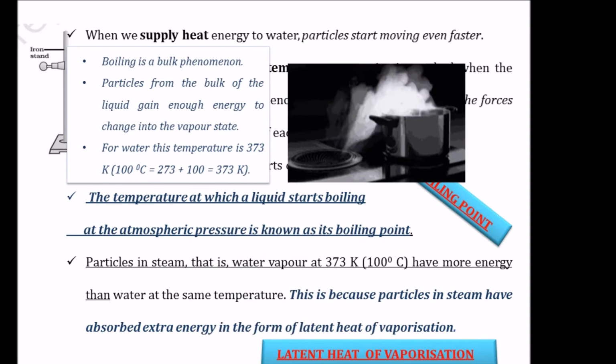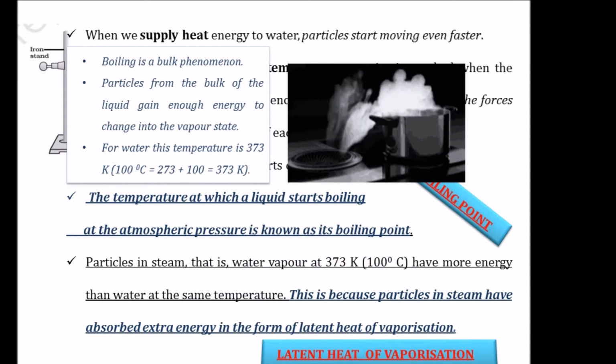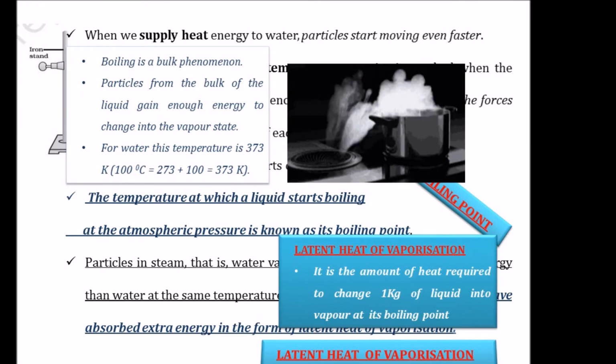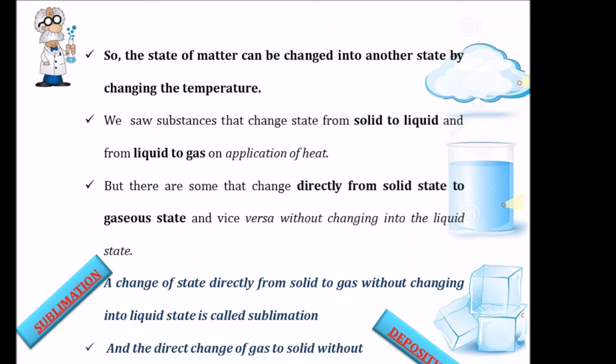The particles in the steam, that is the water vapor, which has a temperature of 373 K, have more energy than the water at the same temperature. This is because the particles in the steam have absorbed the extra energy in the form of latent heat of vaporization, just how we saw the latent heat of fusion. So the same takes place here as well. We can define the latent heat of vaporization as the amount of heat required to change 1 kilogram of liquid into vapor at its boiling point. So from this we can conclude that the state of matter can be changed into another state by changing the temperature.